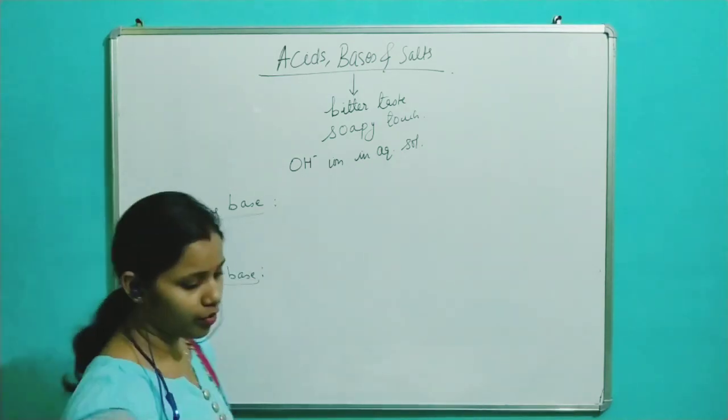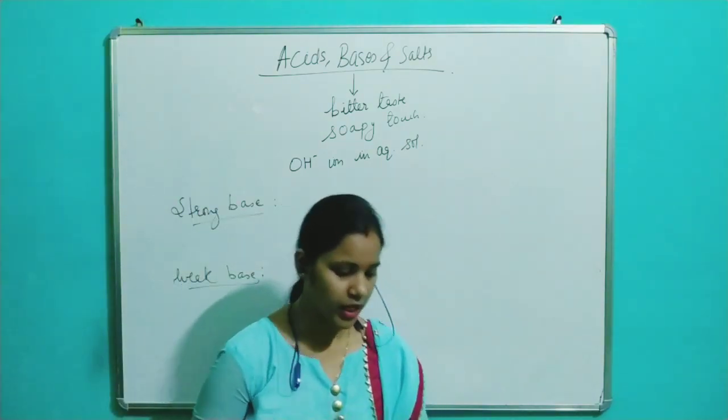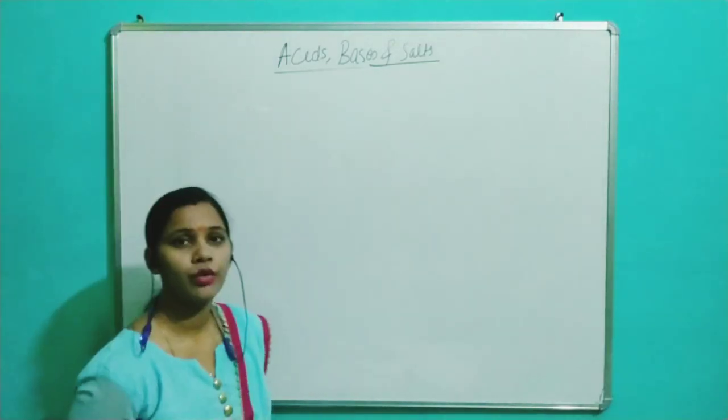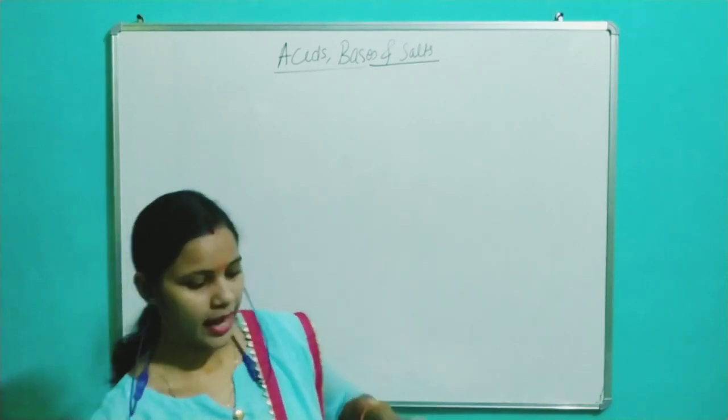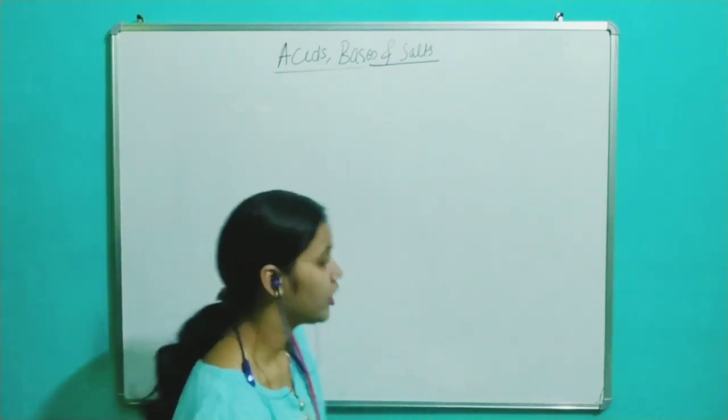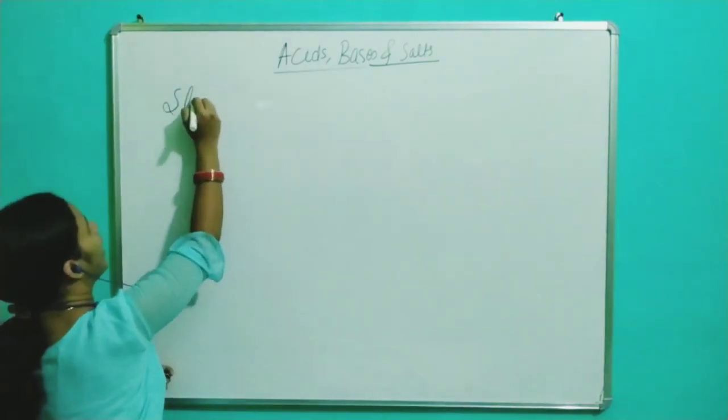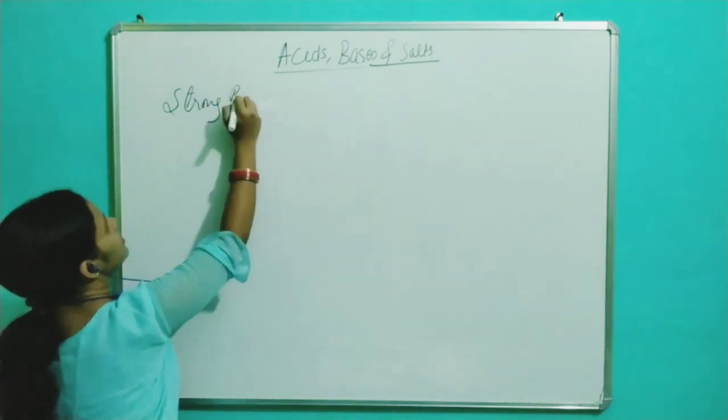So what is a strong base and what is a weak base?